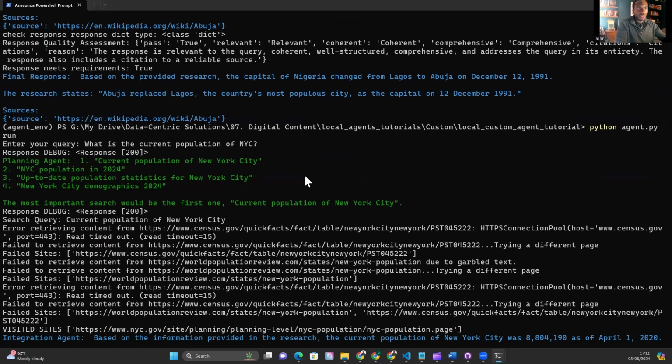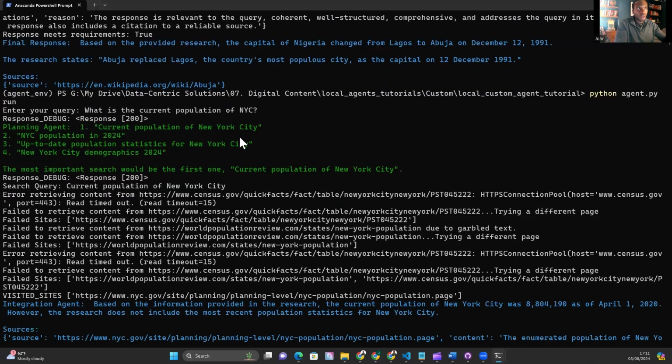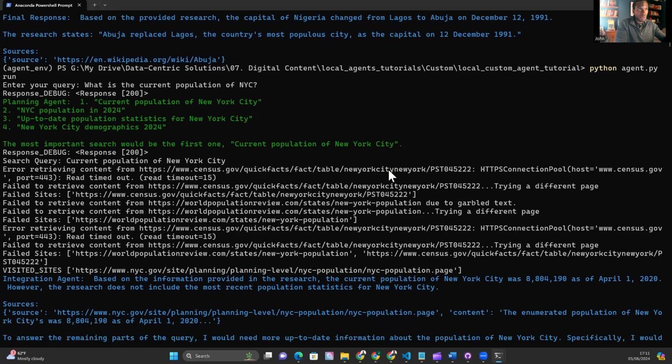Let's move on to the next question. Next question is, what is the current population of NYC? Yet again, the planning agent comes up with a plan, and it's identified the most important search, the current population of New York City. That seems to make sense to me. And what you see here is the agent actually trying a bunch of pages, but failing to connect to those pages. So it's programmed to try again and try different pages for a number of iterations before it errors out. So that's what you see here.